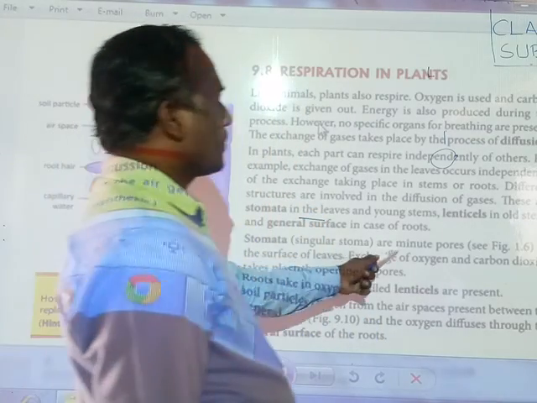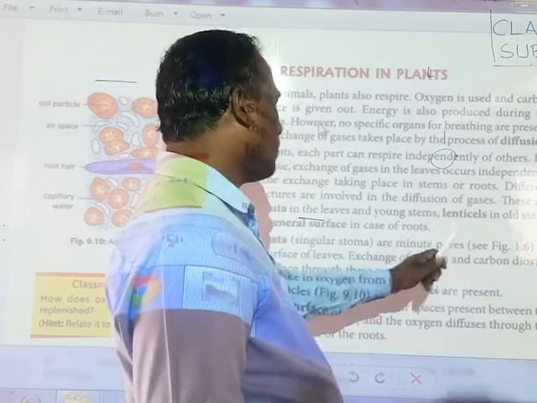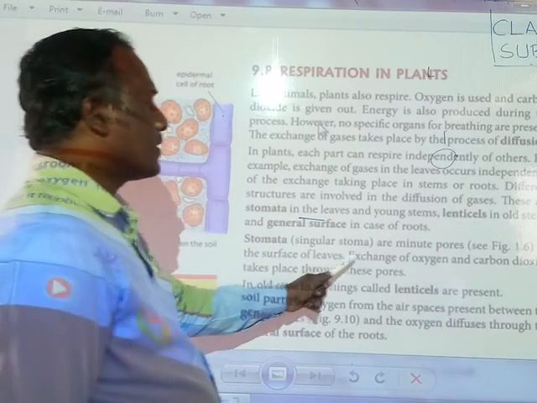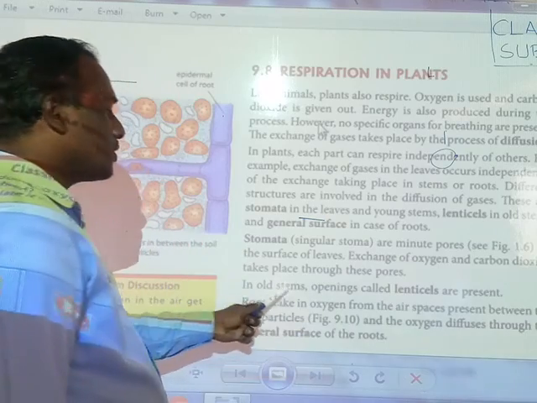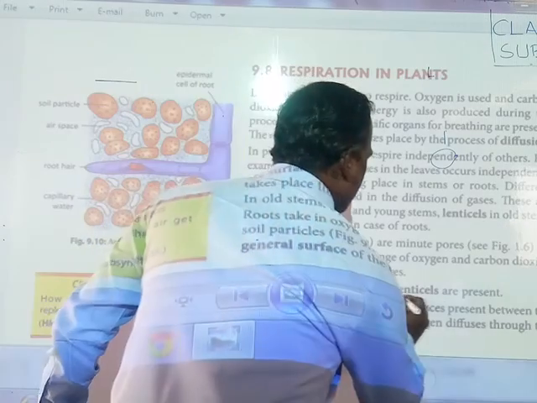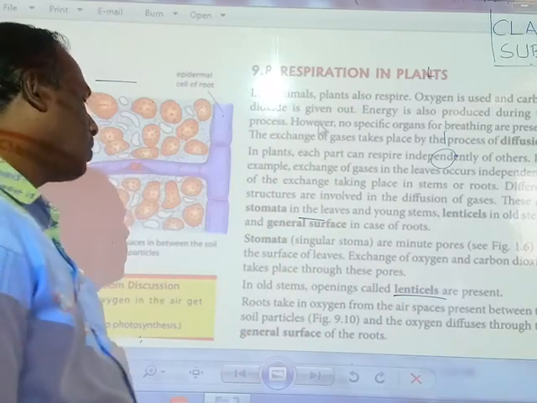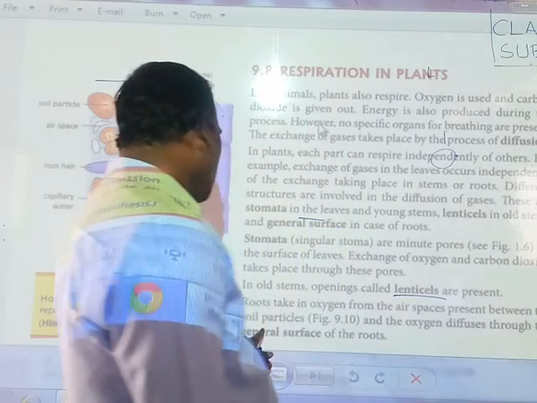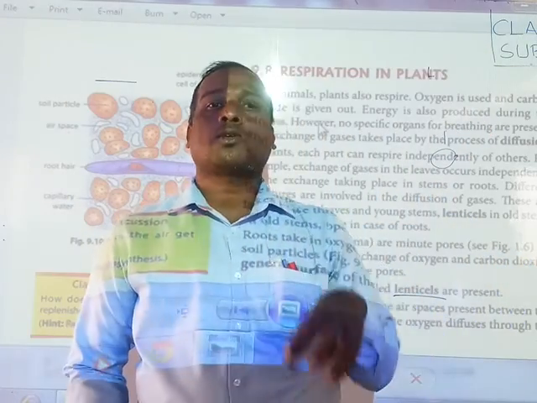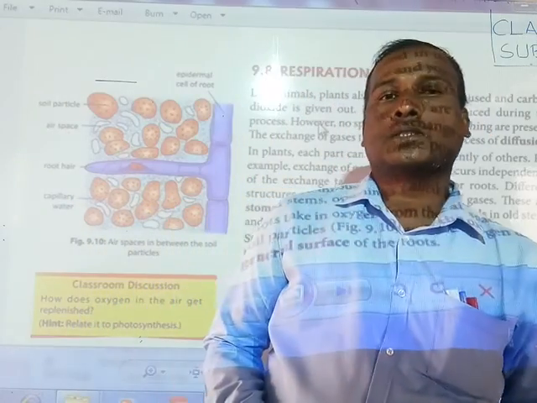Stomata are the small pores, minute pores on the surface of the leaves. Exchange of oxygen and carbon dioxide takes place through these pores. In old stems, there are openings called lenticels. Lenticels are present in the old stem. Roots take oxygen from the air space present between the soil particles. Soil particles also contain oxygen, and from that the roots collect oxygen gas.